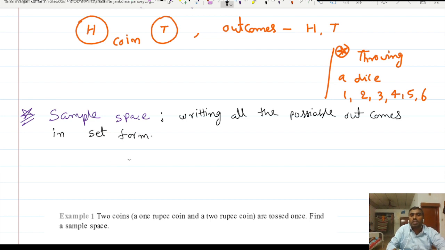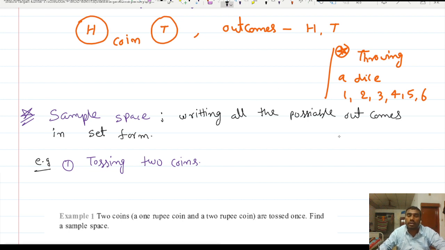For example, let us suppose tossing two coins simultaneously. Now see, when we are tossing two coins, what may be the possibilities? The first coin may show head, and the second coin may also show head. Let us suppose this is the first coin here, and this is our second coin.